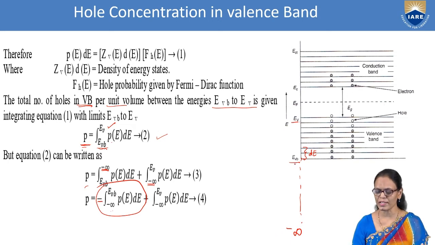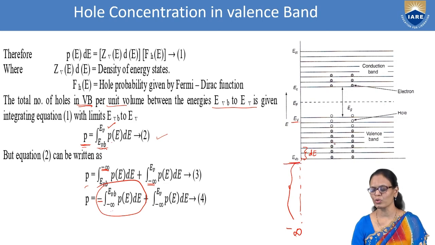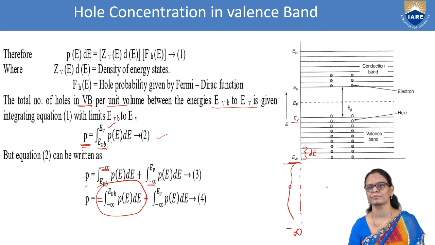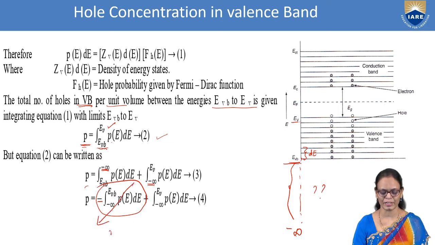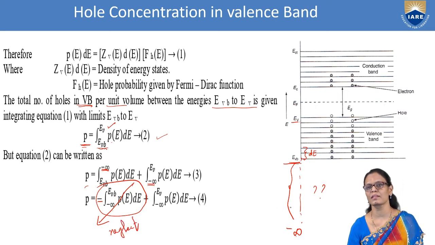Within this region, from minus infinity to EVB, do we have any holes? Are there any holes in this region? No. So this term can be neglected, because there are no holes in this region.